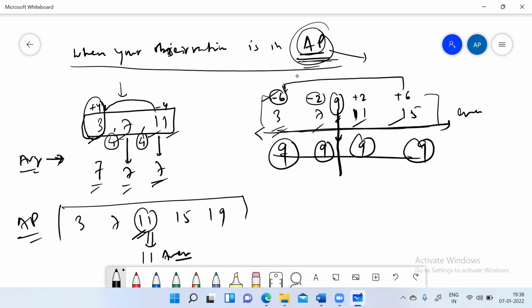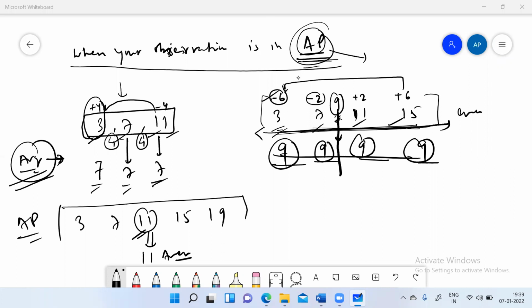Excuse me, sir. Tell me. Sir, what's the point of distribution of numbers in the second set, the even number set? Distribution, like we are distributing in a way so that everyone becomes the same. Since there was a central value 9, the distance from 9 to all the values is equal on both sides. So we just redistributed and made everyone 9. So your objective was to redistribute and make everyone equal. Okay.